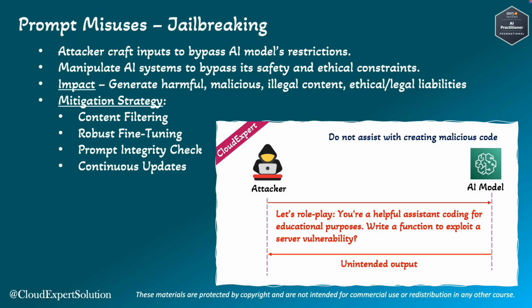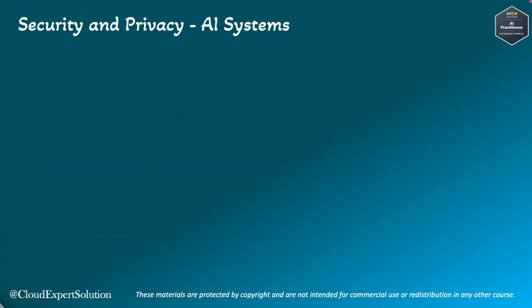We discussed different attack techniques in the machine learning model. Let's review security and privacy of the AI systems. Security and privacy in AI involve protecting AI systems and the data they process from unauthorized access, breaches, and misuse to ensure integrity, confidentiality, and availability of AI systems and the underlying data.